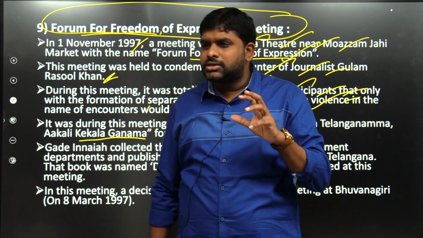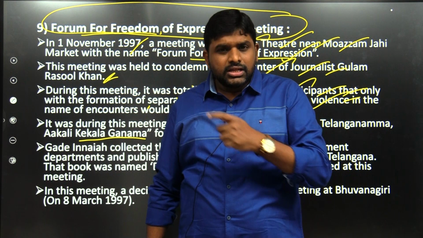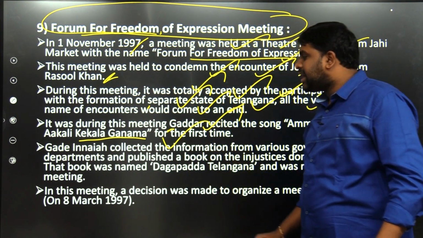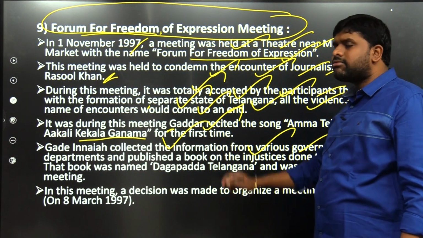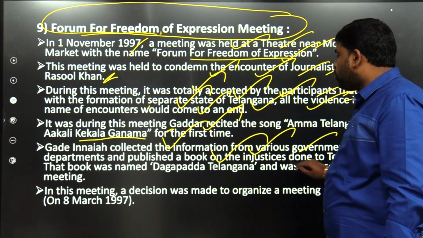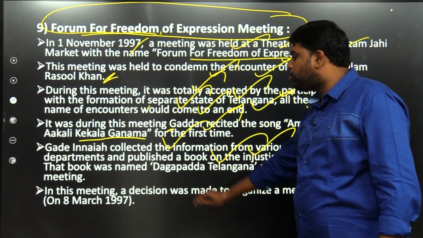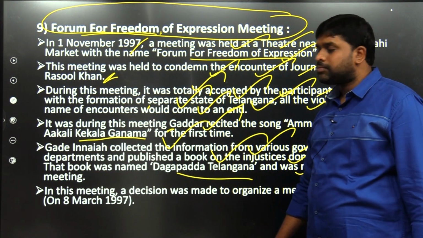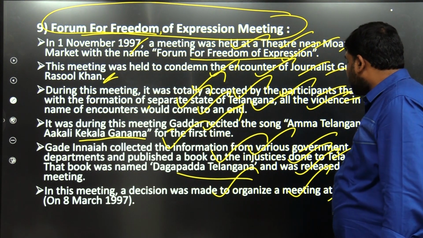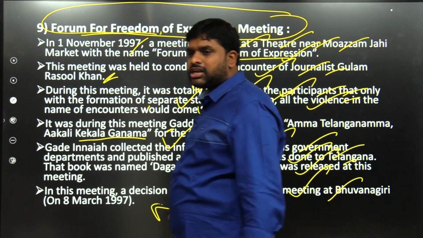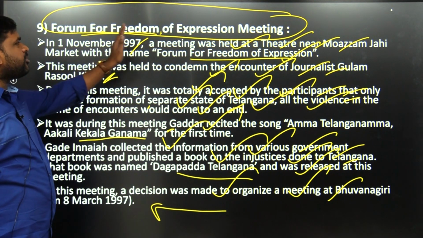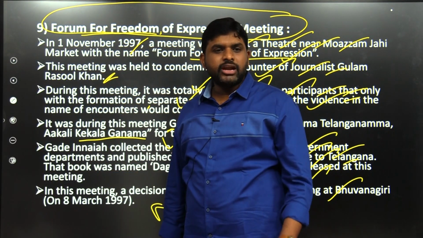Artists and literary people really influence the people. This person influenced the people by his song. Gadi Ainaya collected information from various government departments and published a book on the injustice done to Telangana. That book, named Daga Padda Telangana, was released at this meeting. In this meeting, a decision was made to organize a meeting at Bhuvanagiri on 8th March 1997. Forum for Freedom of Expression.